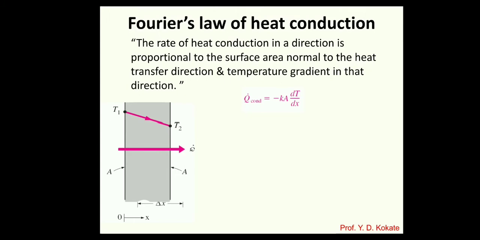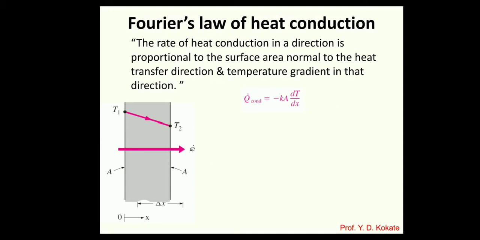If you see this diagram, it has two surfaces, one with temperature T1 and the second with T2, both having the same surface area, with thickness delta x. As there is a temperature difference, T1 greater than T2, Q amount of heat flows through the surface. Heat always transfers from higher temperature to lower temperature, and the surface normal to that heat transfer direction is your required surface area.